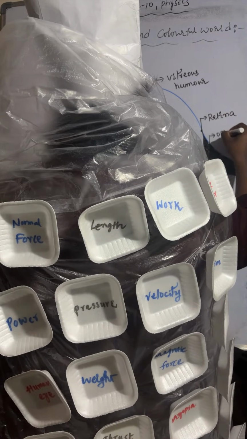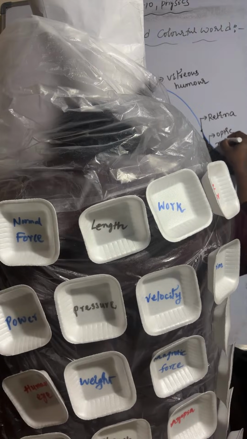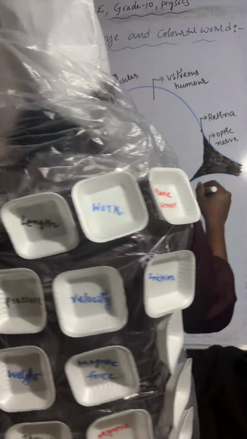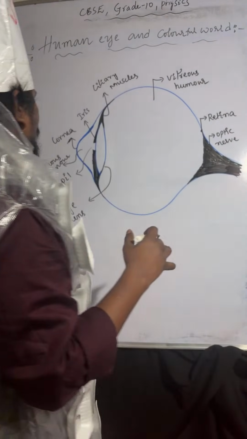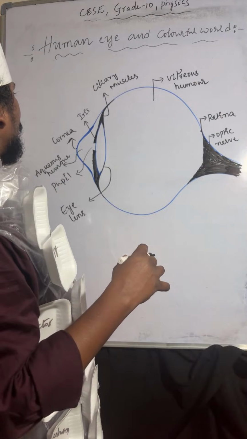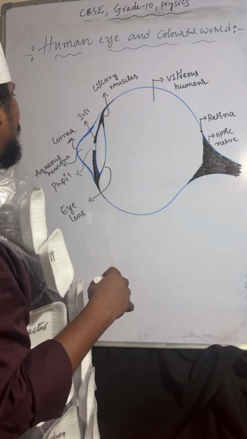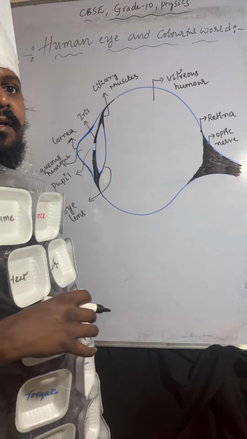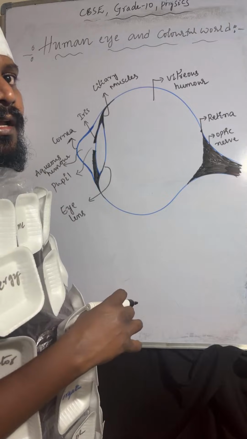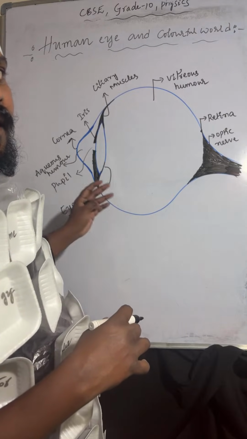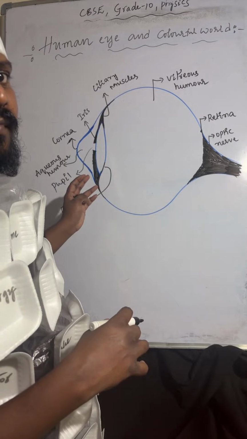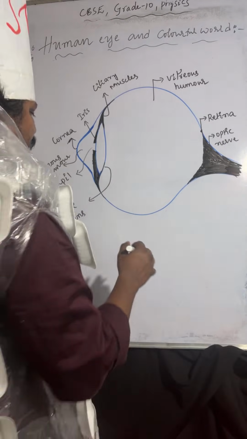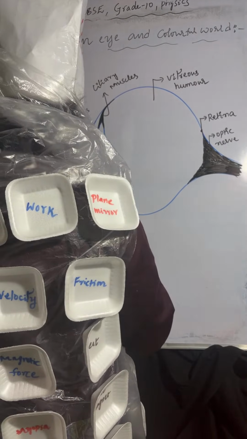Optic nerve. So these are the parts: cornea, aqueous humor, iris, pupil, eye lens, ciliary muscles, vitreous humor. So here you can observe. Understood? This is the human eye.